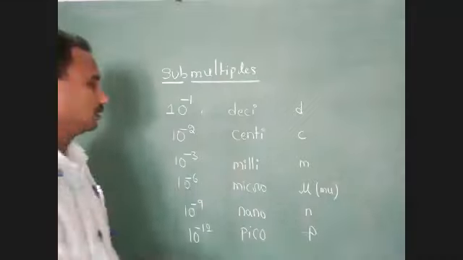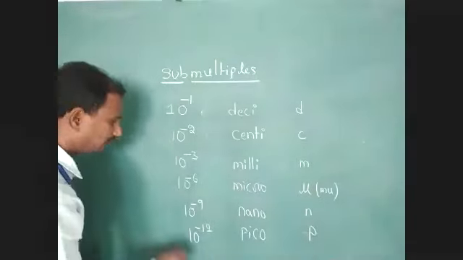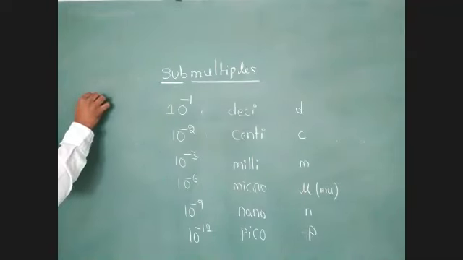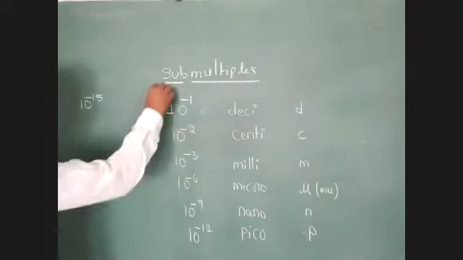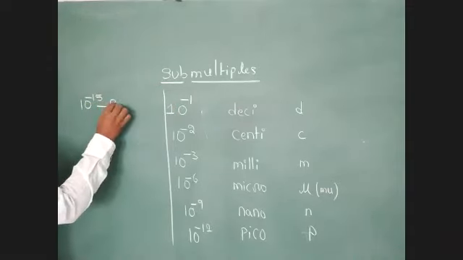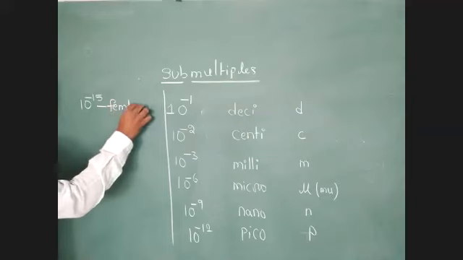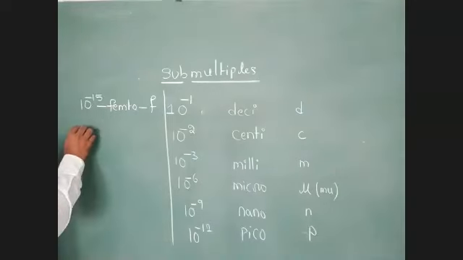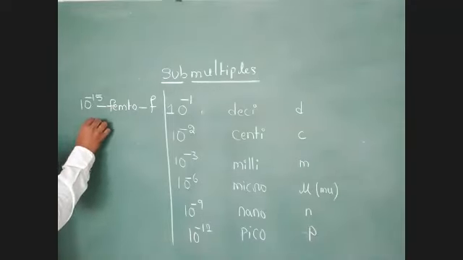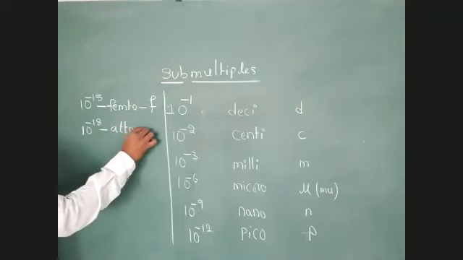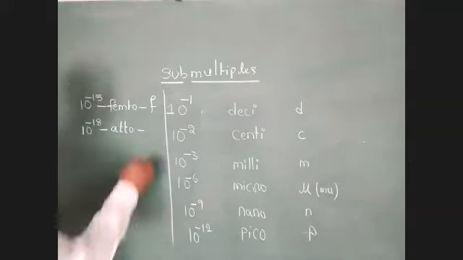Another submultiple, 10 to the power of minus 15, is femto. The symbol for femto is small f. Next, 10 to the power of minus 18 is atto, with symbol small a.